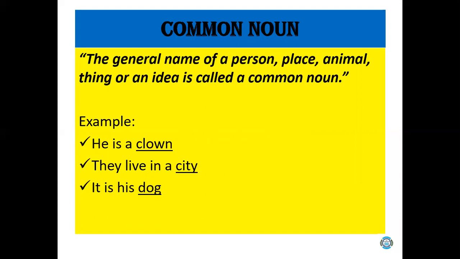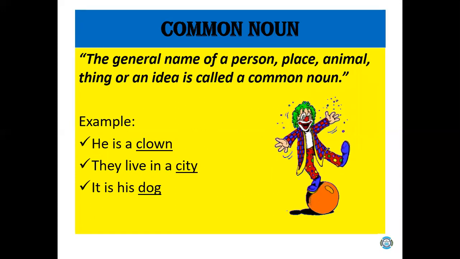It is a dog. There could be any dog. It could be Pluto, it could be Puppy, any name of the dog. But this is the common name. So, once again, see the example: he is a clown, a city, a dog. These all are the common names of a person, place, or animal.